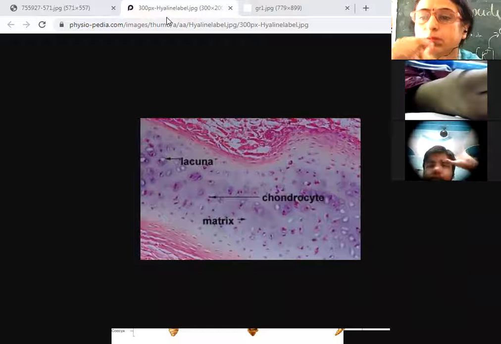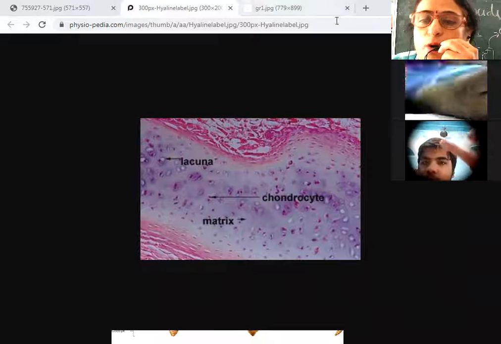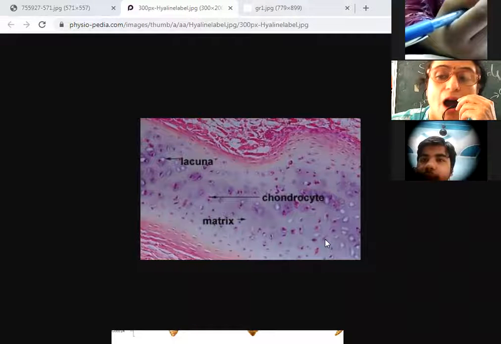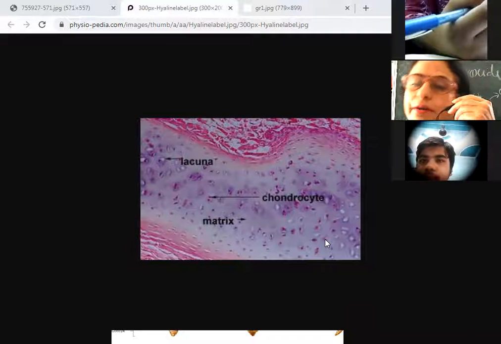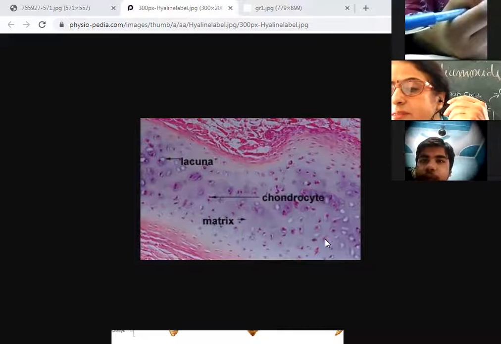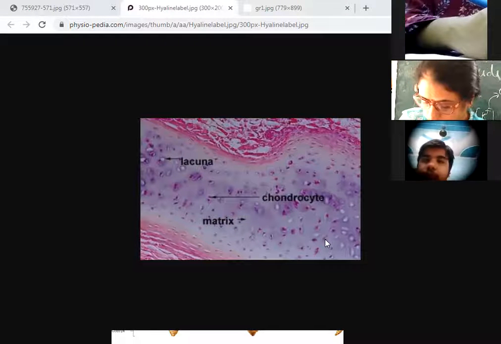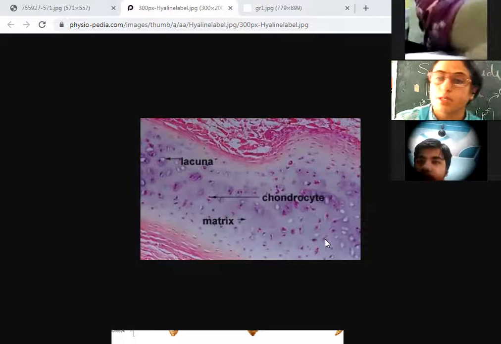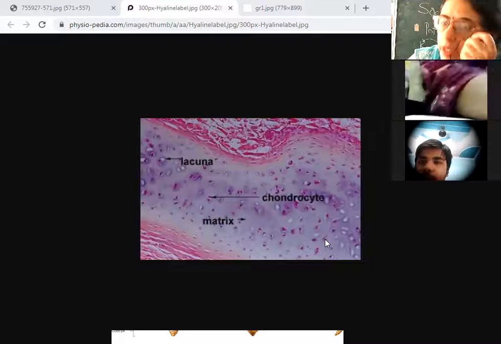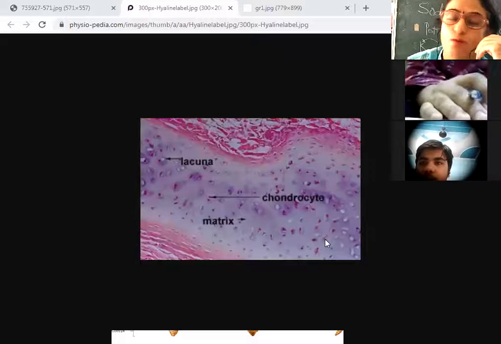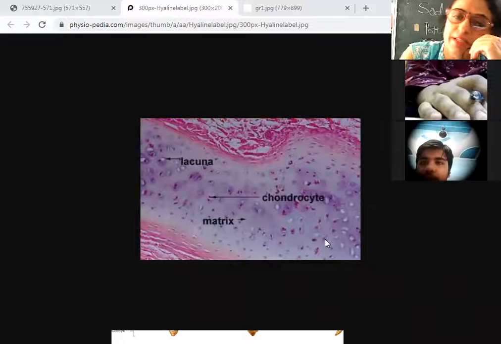Comparing to the bone, what was the matrix of bone? Arpit, what is the matrix of bone? Dense, it is hard. Why is it hard? Ma'am, because it is made of protein and compounds of phosphorus and calcium. Yes, because of the presence of protein and the compounds of phosphorus and calcium, phosphates and calcium.